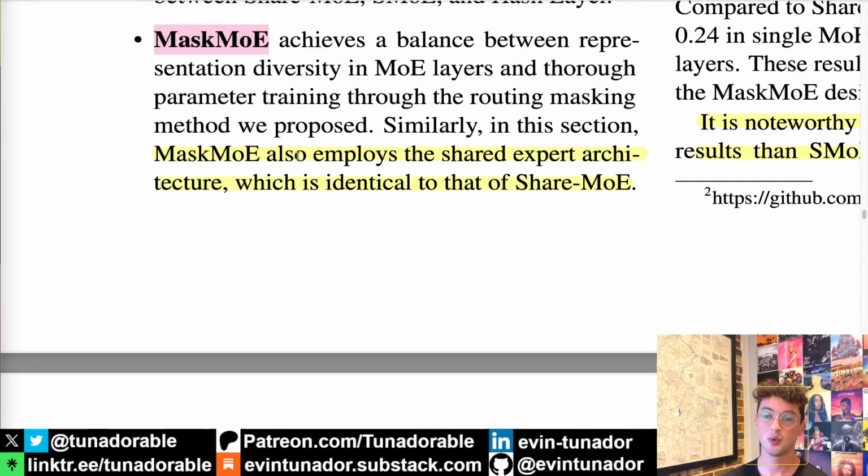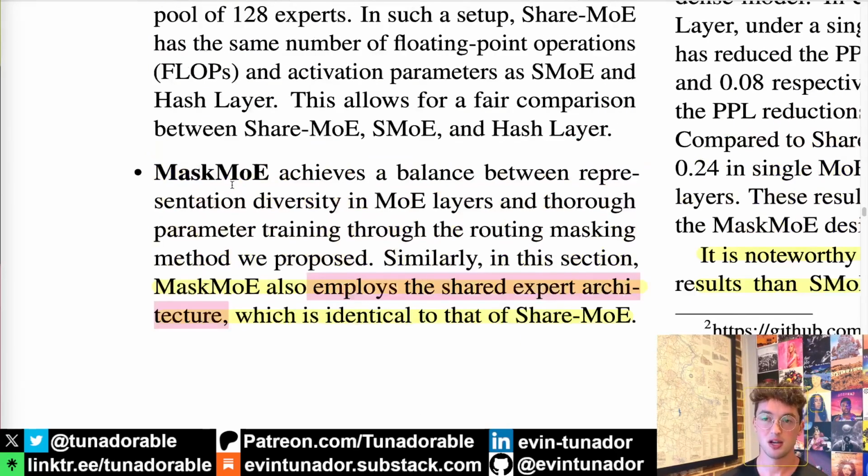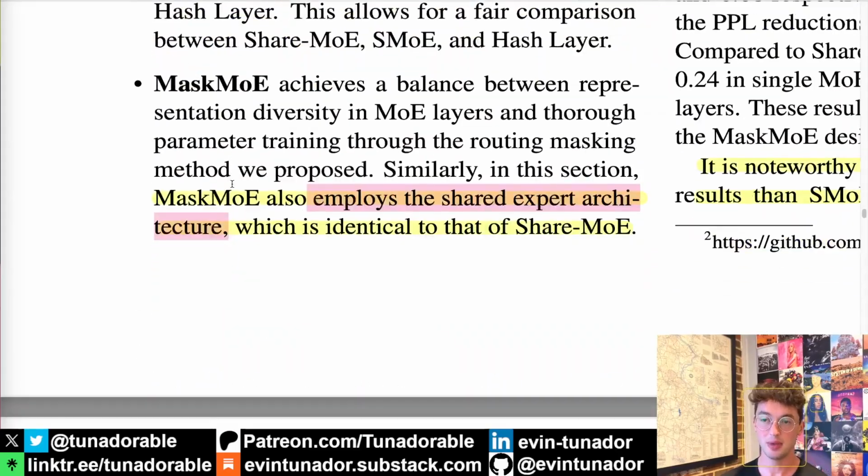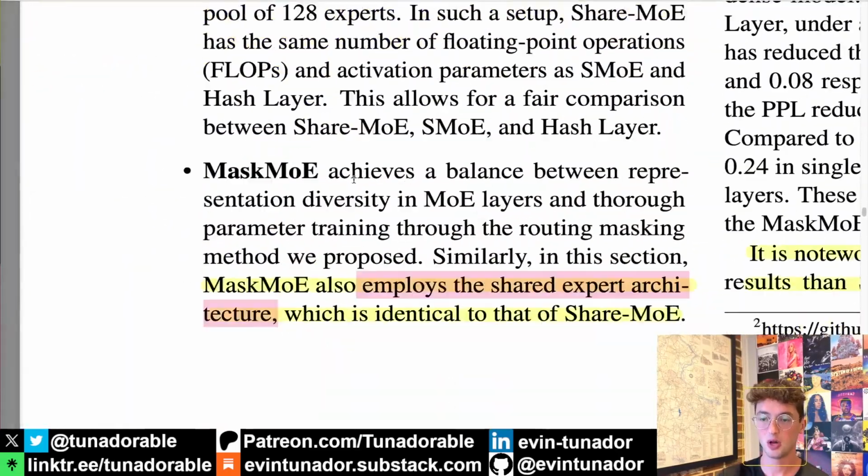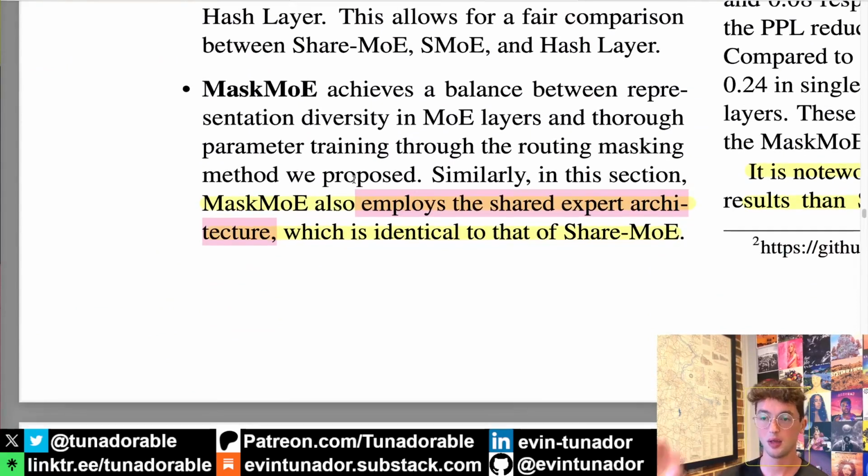Then we have our mask MOE, the one of interest here. They actually are going to also employ the shared expert architecture. So the shared expert piece is included here in mask MOE. But then of note is that we are in fact doing the whole hash, mask, more frequent, less frequent tokens, all that stuff for this one.